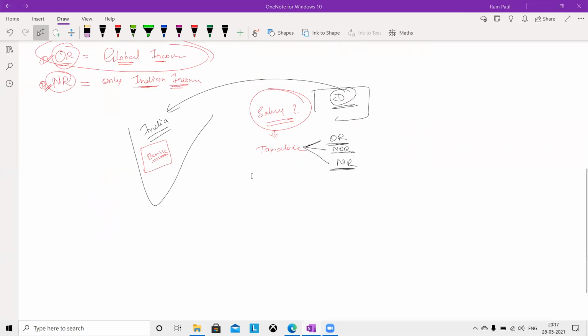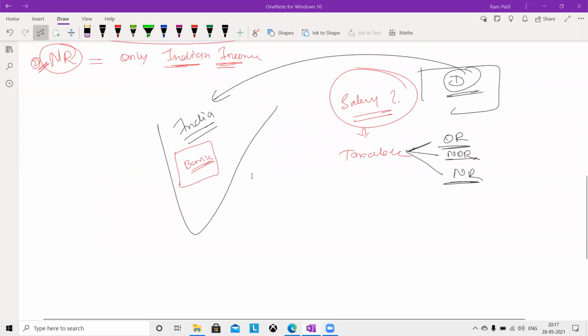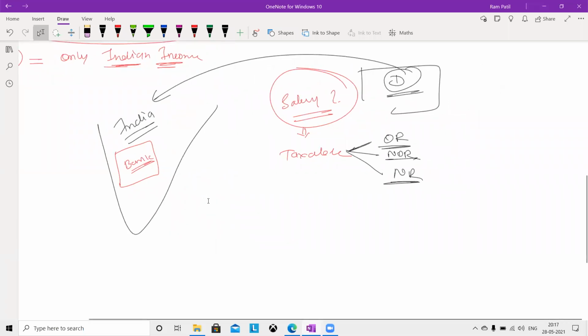Okay. So this is taxable. Then what was the solution in this case? Come on, tell me. If you receive directly in India, it is taxable. Then what was the solution? What you should have done, I'll give you the solution, because typing it will take a lot of time.